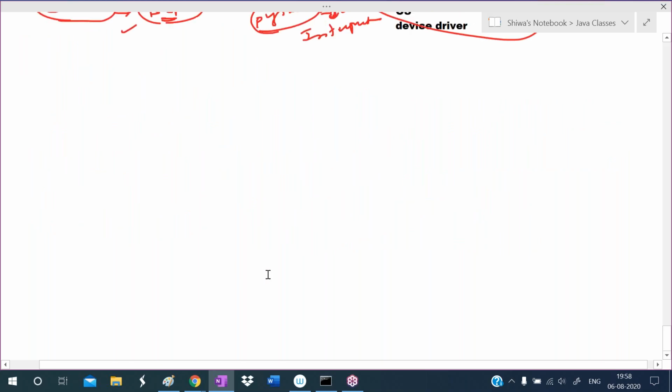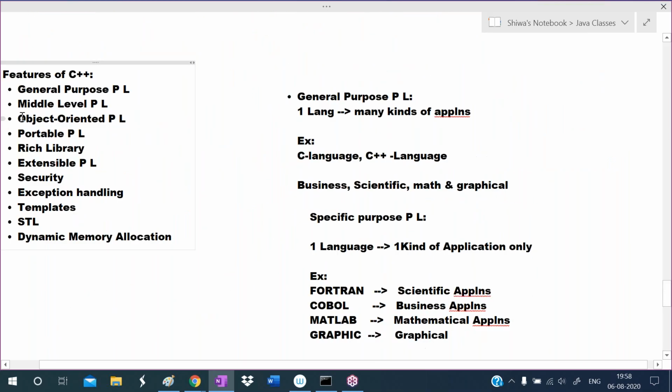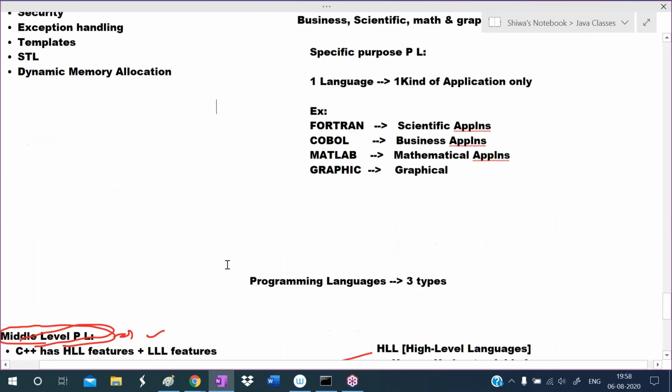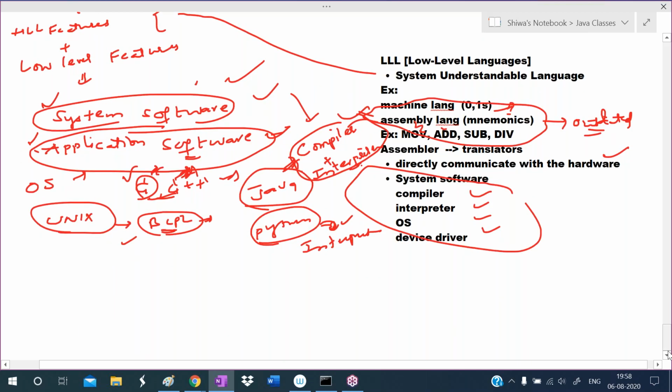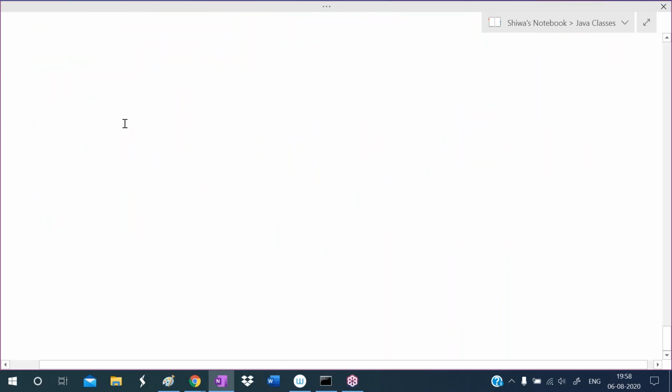Next feature, the third feature: it is an object oriented programming language. I'm calling C++ an object oriented programming language. I don't want to talk much about this feature now. In the classes and objects chapter, I will talk very clearly about object oriented programming. This is a very important feature for C++.